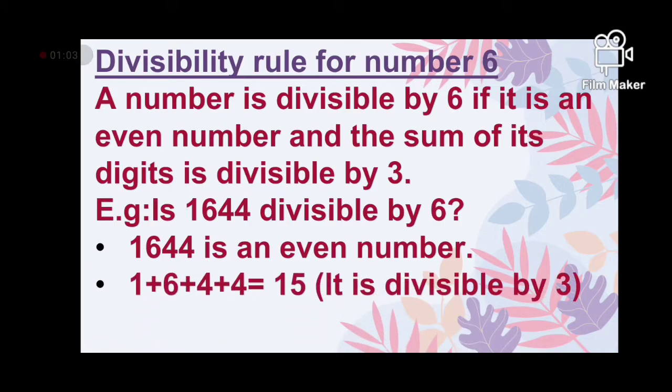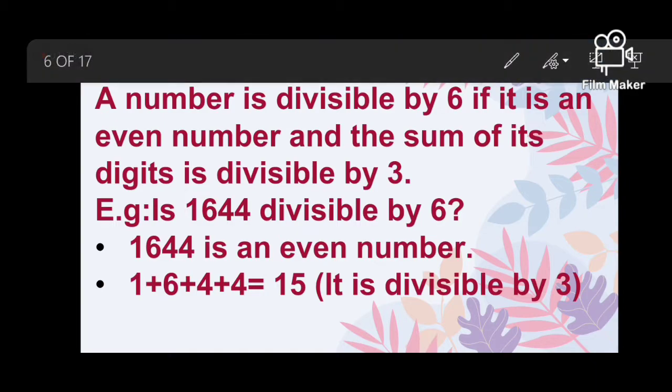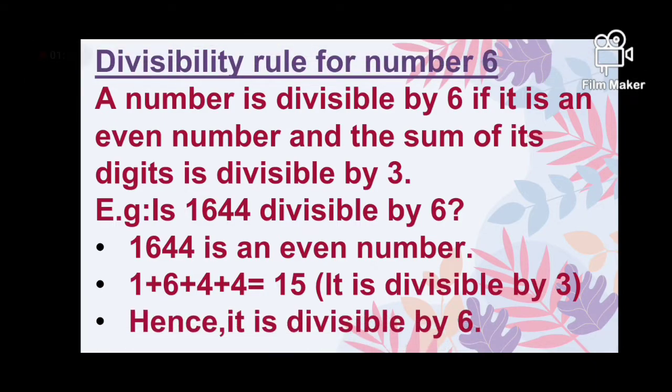The second is the sum of all the digits: 1 plus 6 plus 4 plus 4 is equal to 15, and 15 is divisible by 3. It means the number 1644 is also divisible by 6.